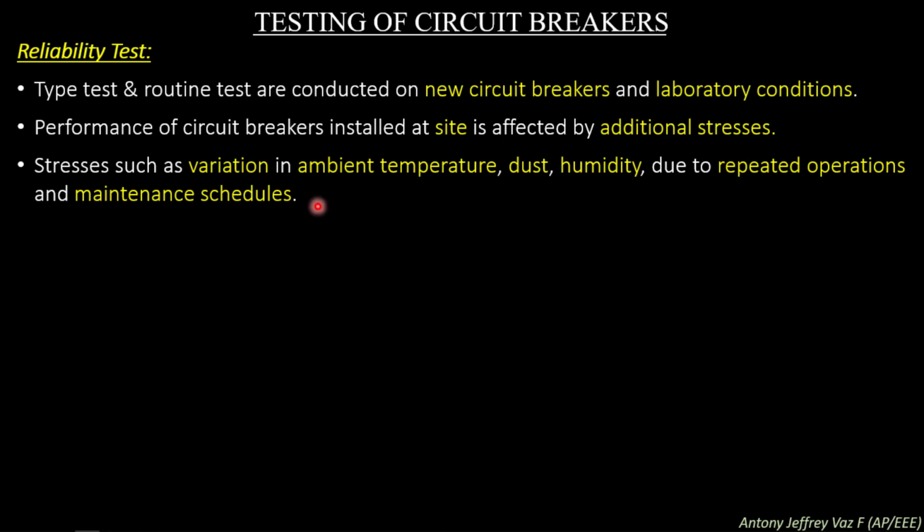So several stresses are created when the circuit breaker is installed at the site: variation in ambient temperature, dust, humidity, repeated operation and different maintenance schedules.